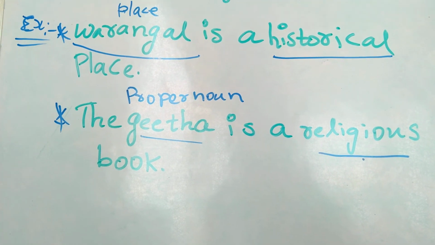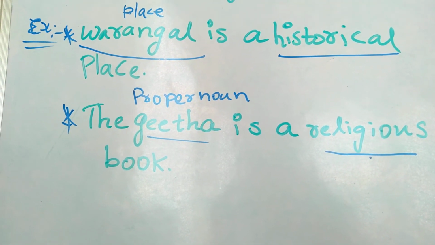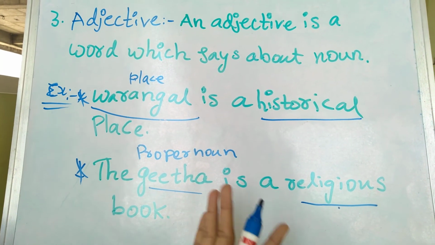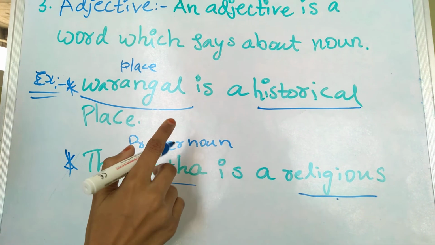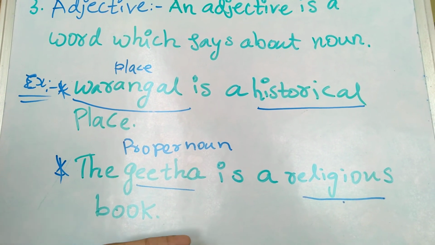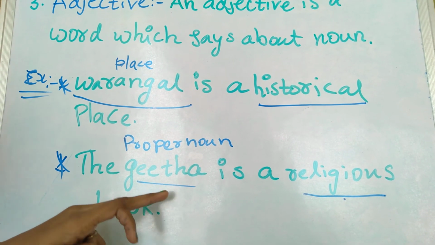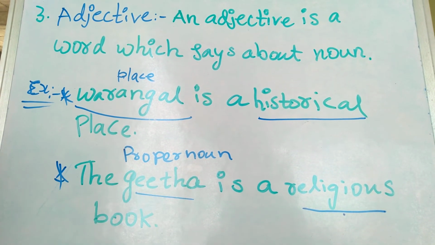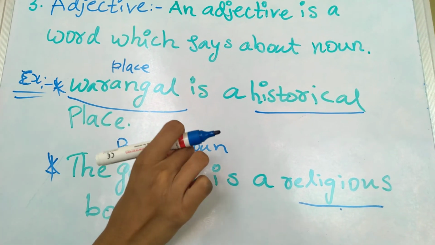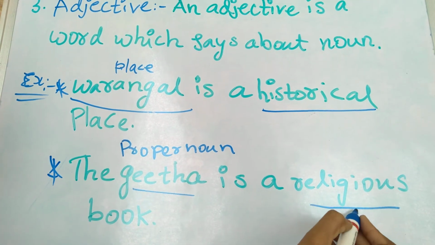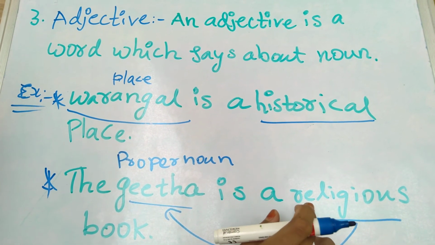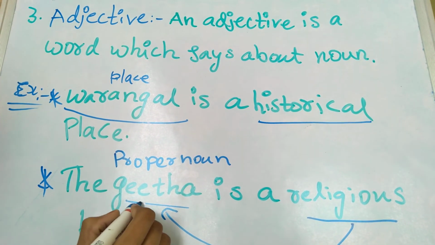It denotes a particular person, place or thing. Gita, Ramayana, Bible, Quran, and like that. This is a proper noun. So this religious is saying about this Gita. Gita is a religious book.